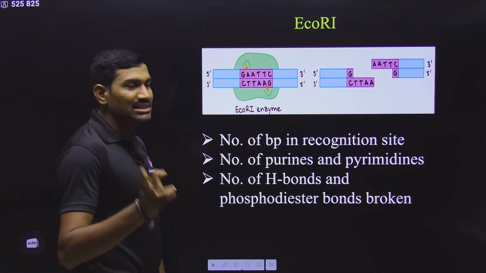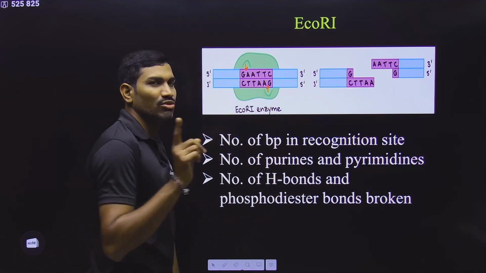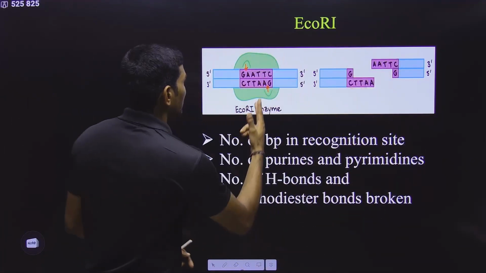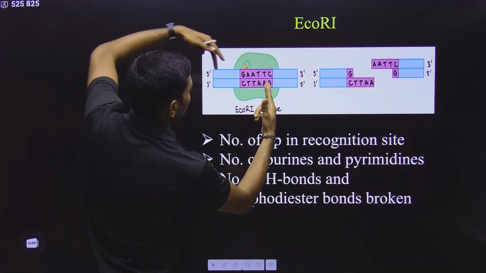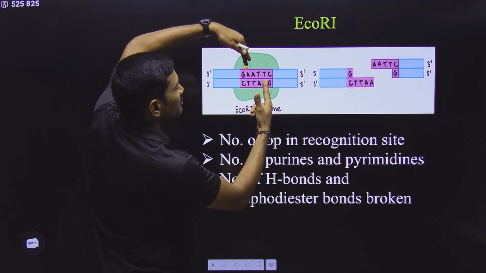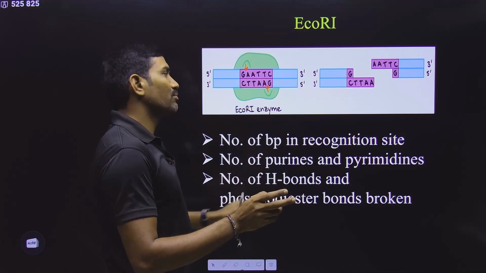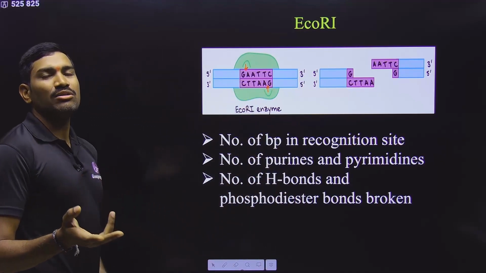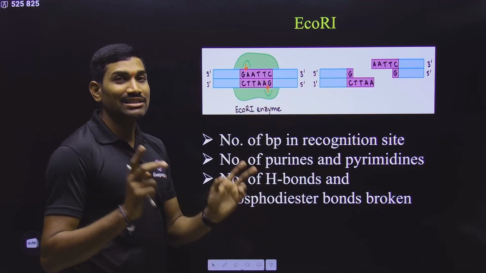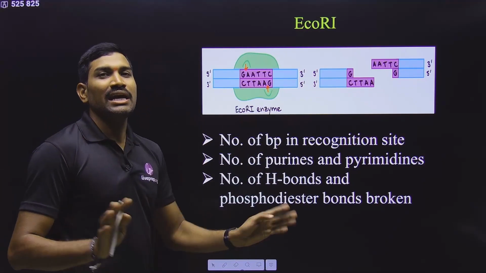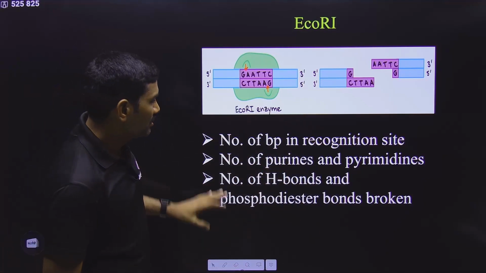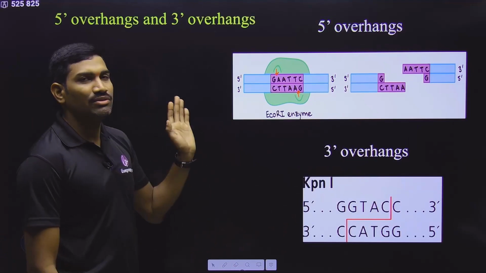But please remember, when the enzyme is cutting this, it is not focusing on hydrogen bond breakage. It is actually breaking the phosphodiester bonds. So it is cutting between G and A, one phosphodiester bond. Here also between G and A, one phosphodiester bond. So these 2 phosphodiester bonds are broken. Once these 2 bonds are broken, the hydrogen bonds will be broken automatically, because they are very weak bonds, so they can be separated very easily. The enzyme's aim is not to break the hydrogen bonds, but they also will be broken by default. So these are some important points that you need to remember.